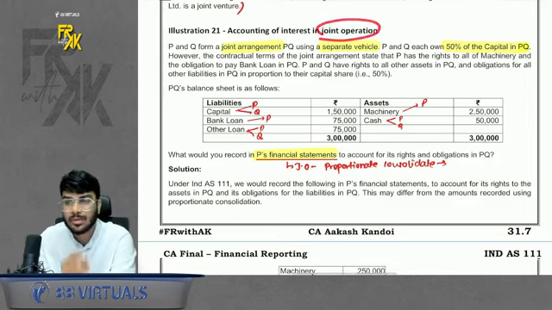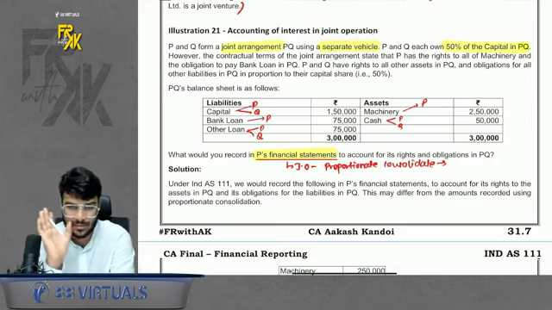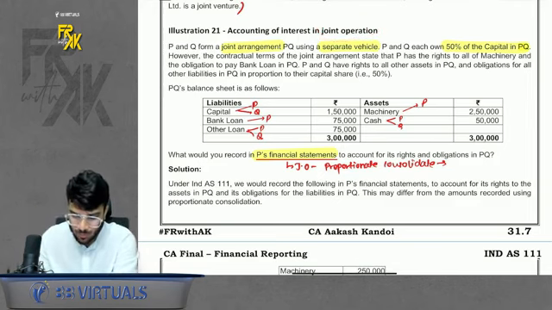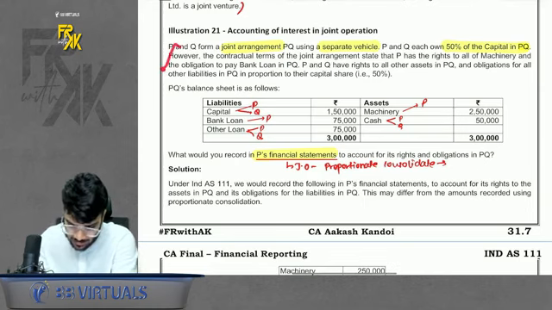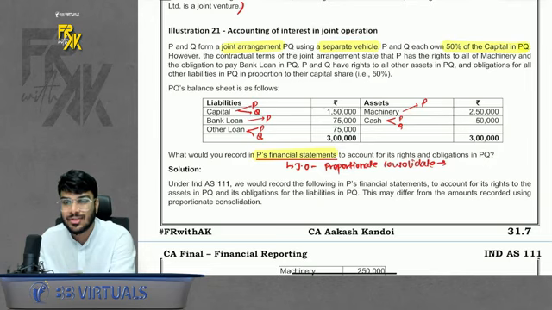It is a good question to teach how the accounting for joint operation happens. In this case, it was mentioned that we have formed a new company PQ, where there are two parties P and Q. Both own 50% capital, but here rights of individual assets and liabilities are given. Machinery belongs to P, cash belongs to both, other loan belongs to both, bank loan belongs to P, capital belongs to both. So individually they have given.